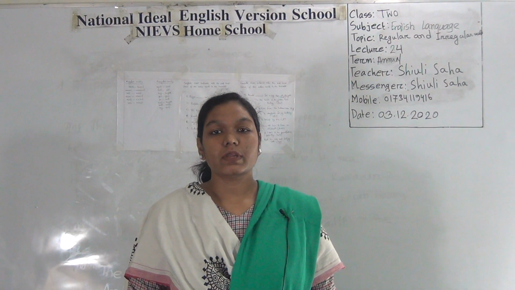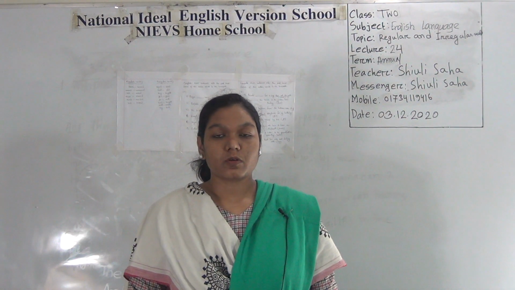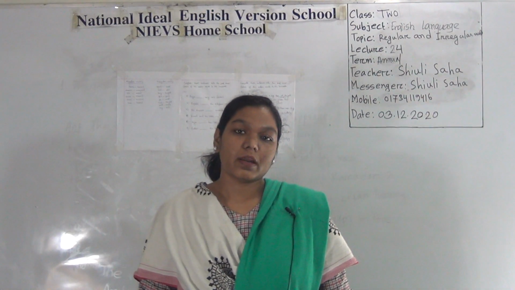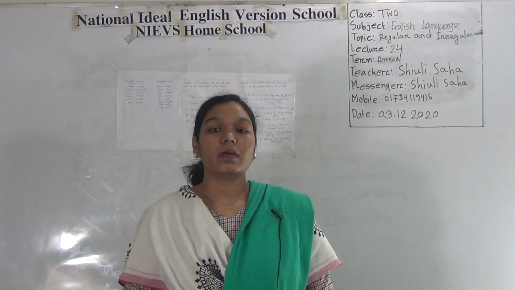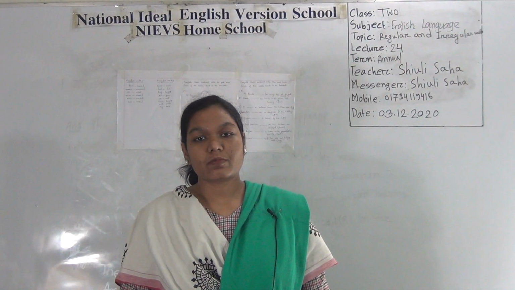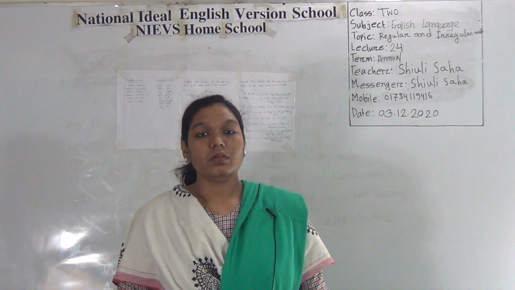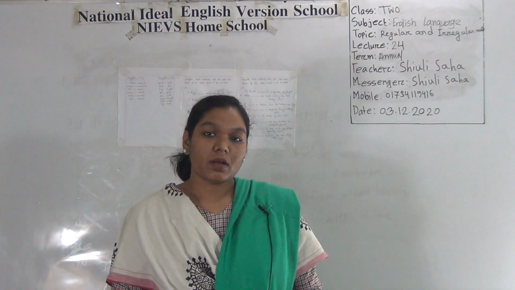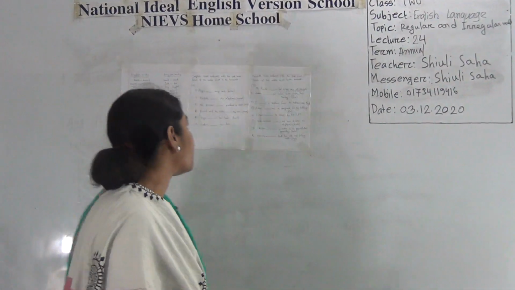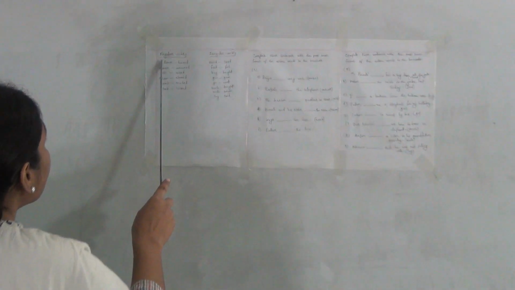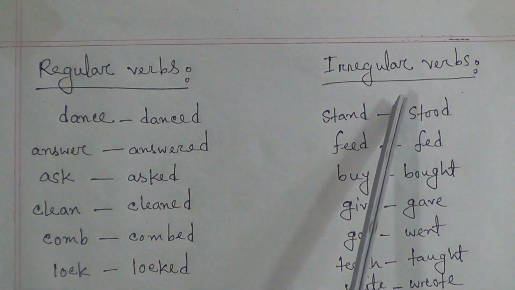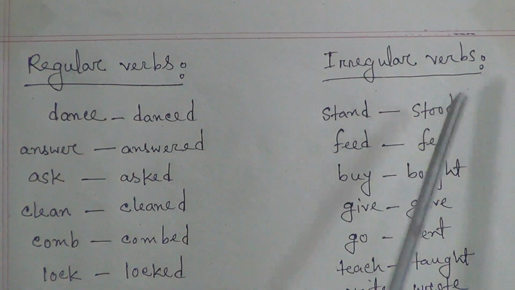Students, today I am going to take an English language class for the students of class 2. Our today's topic is regular and irregular verbs. In the previous class we discussed simple past tense, but today we'll do some exercises on the basis of irregular and regular verbs. Let's get started. Look at the blackboard. Here are some examples of regular verbs and irregular verbs. But before we get into these, we have to know what a regular verb and an irregular verb are.